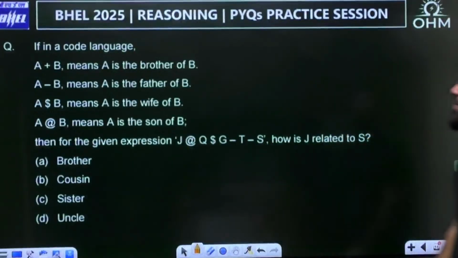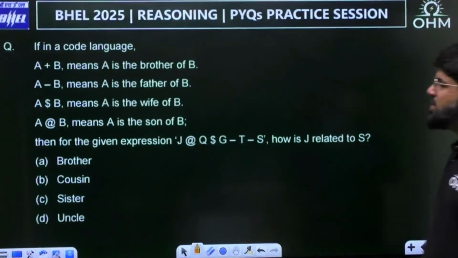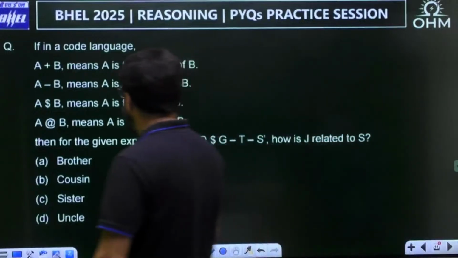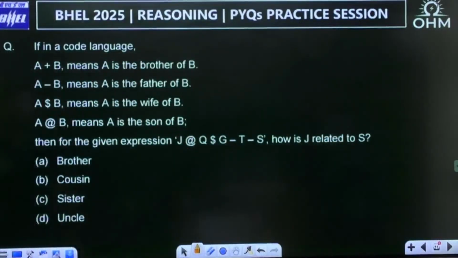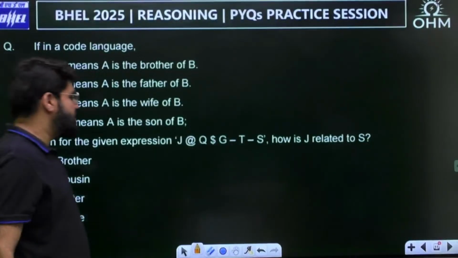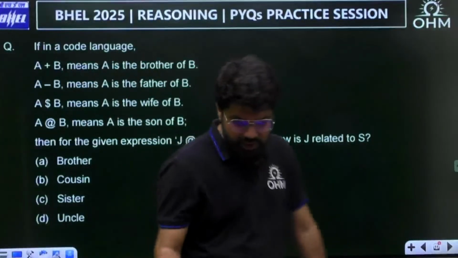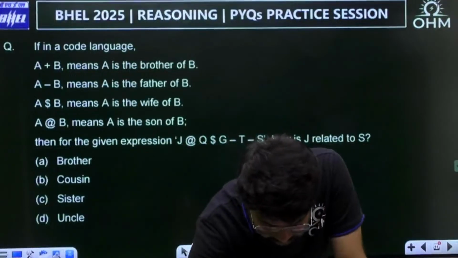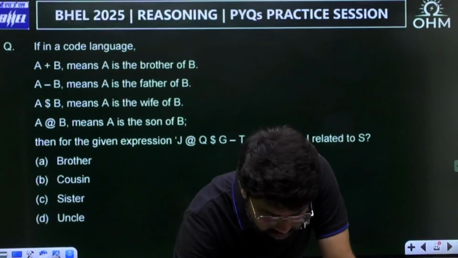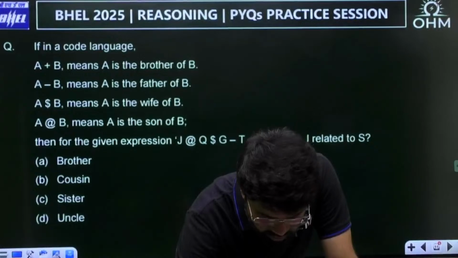A plus B means A is the brother of B, A minus B means A is the father of B, A dollar B means A is the wife of B, and A at the rate B means A is the son of B. Some different codes are given. Then for the given expression J at the rate Q dollar G minus T minus S, both consecutive minus minus, I doubt. Let me check the original question once, if there is a typo error.